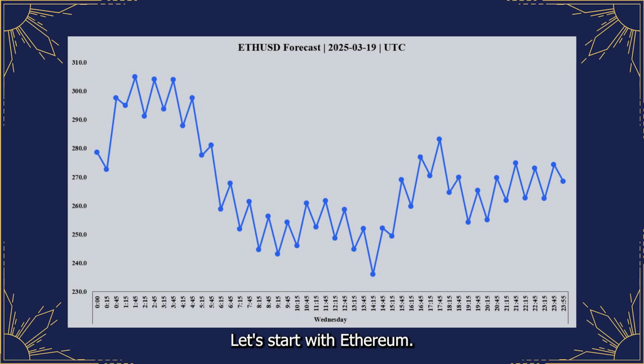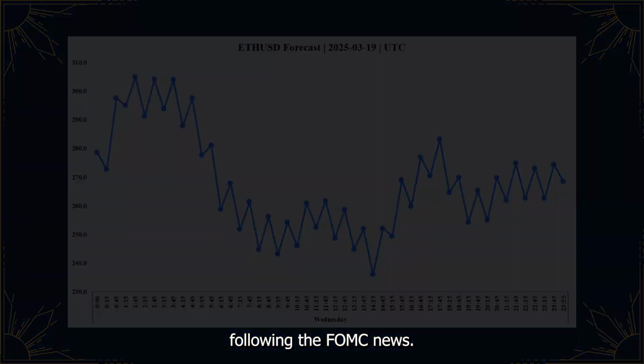Let's start with Ethereum. Mass pressure data for Wednesday, March 19, 2025, indicates a generally bullish cyclical tendency with significant intraday swings. Expect an uptrend with volatility. Watch for potential rush sections around 1 o'clock, 4 o'clock, 1300 hours, 1500 hours, and 1900 hours Universal Time Coordinated. While Ethereum might see its own movements, be prepared for broader market reactions following the FOMC news.